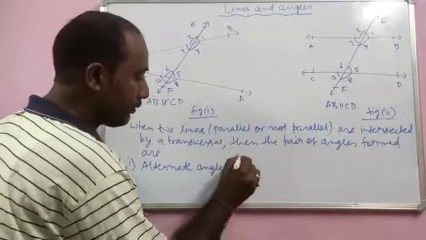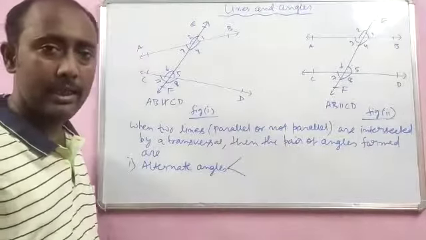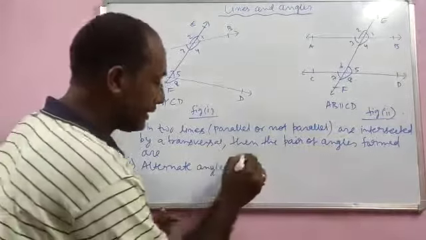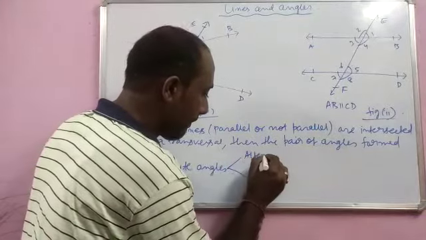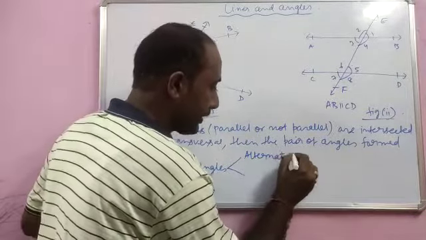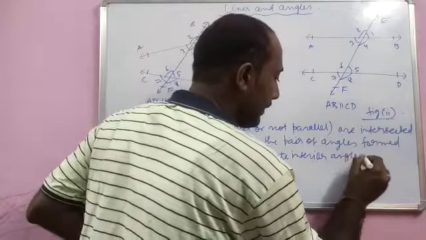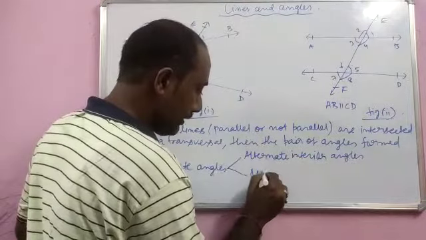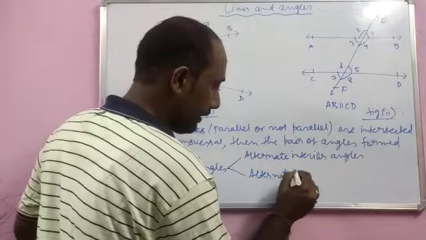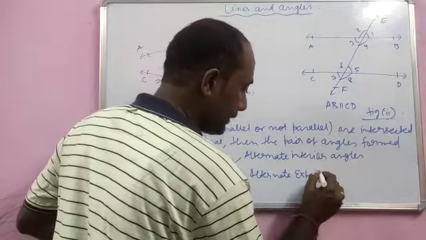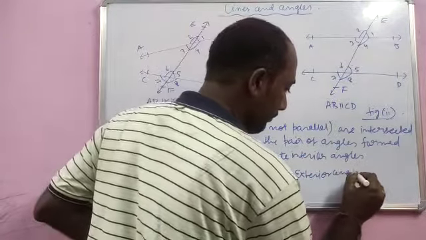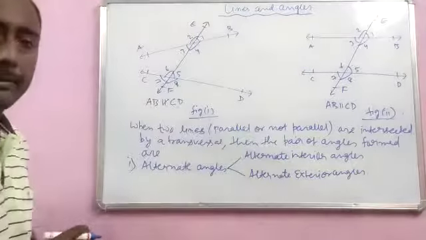Alternate angles are of two types. One is alternate interior angles, another one is alternate exterior angles. Alternate angles are of two types.